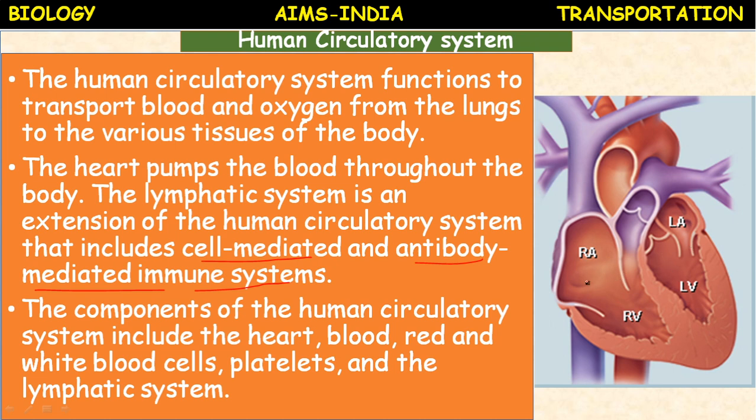It possesses several valves which prevent the backward flow of blood. So this is a valve, this is a valve. These are the blood vessels. The blue color blood vessels represent those carrying deoxygenated blood. This is the vena cava. This is the pulmonary artery, which carries deoxygenated blood to the lungs. And the red color blood vessels represent those that carry oxygenated blood. This is the main artery, the aorta. So let us proceed.